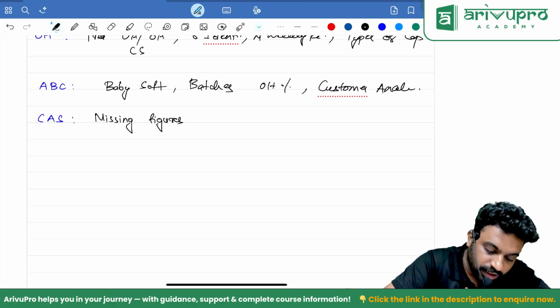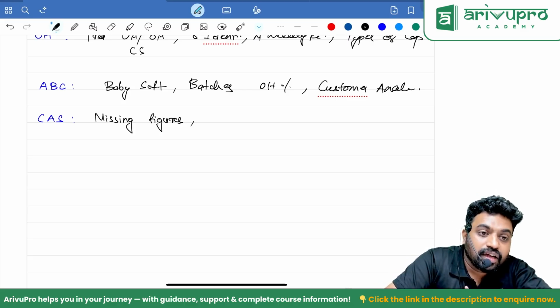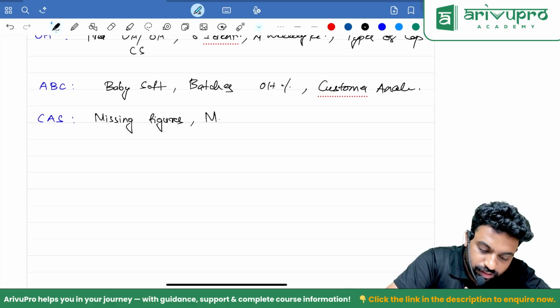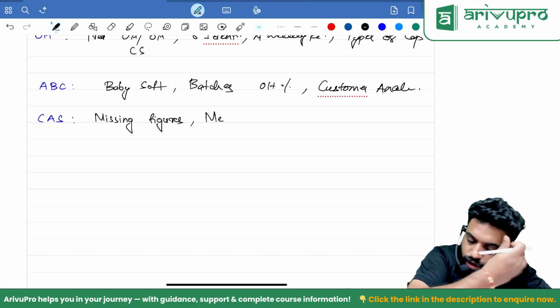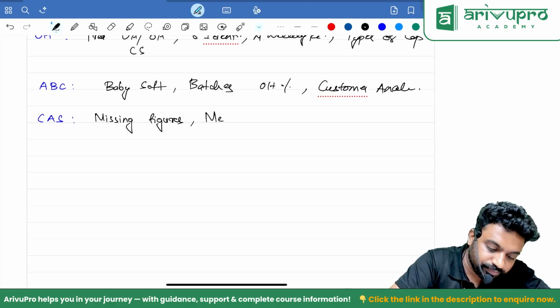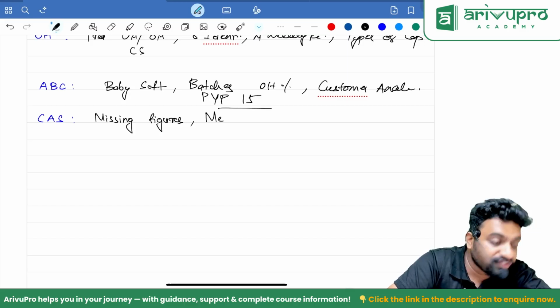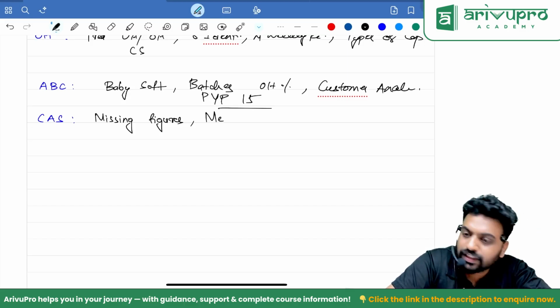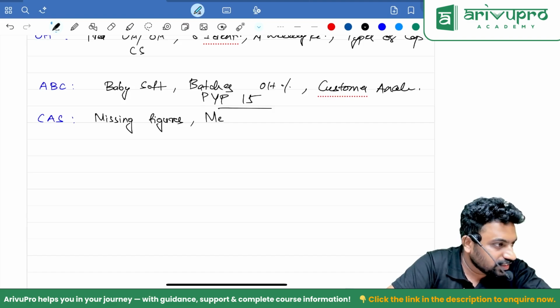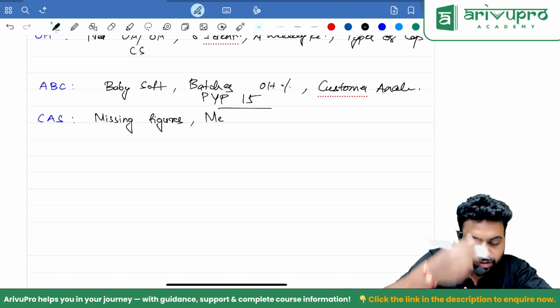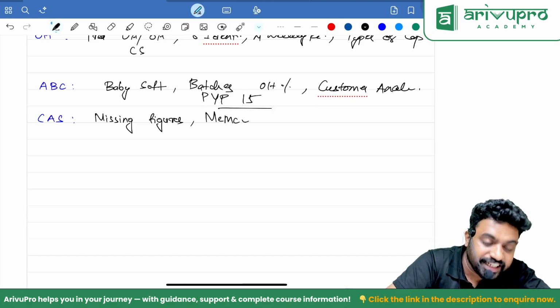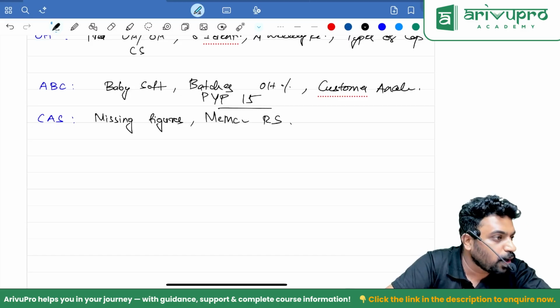Sir, it's question number 15 for ABC, PYP. That ABC question: P Limited is a multi-product company. Like PYP 15 question. Go through that once in the ABC. And now listen, missing figures, that question. Memorandum reconciliation statement. Last practical problem.